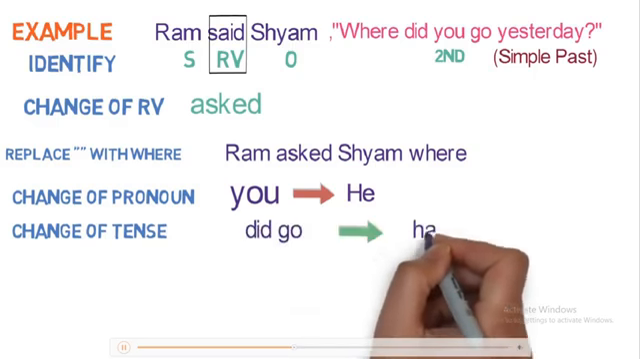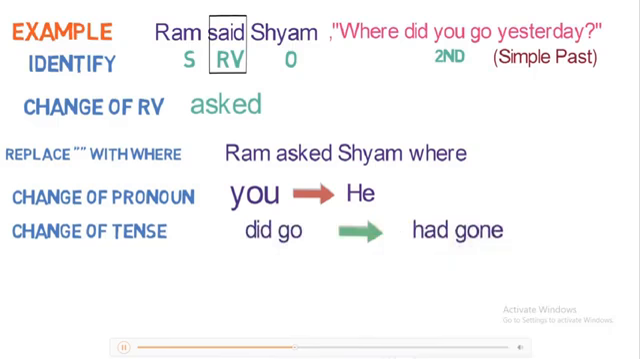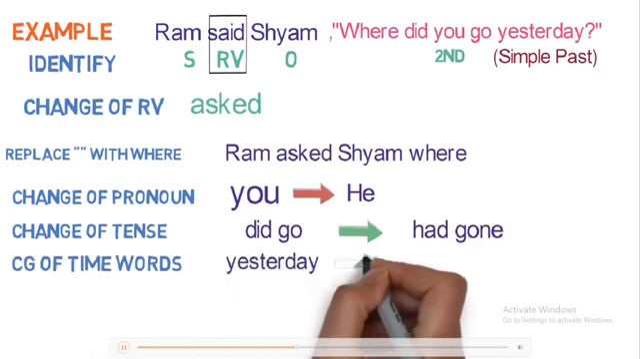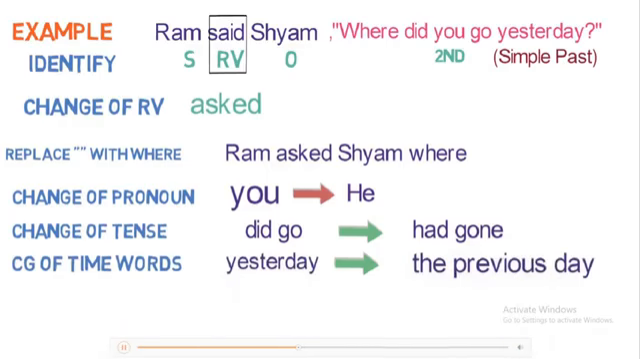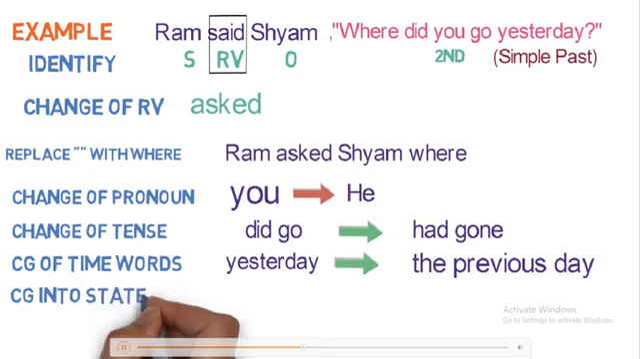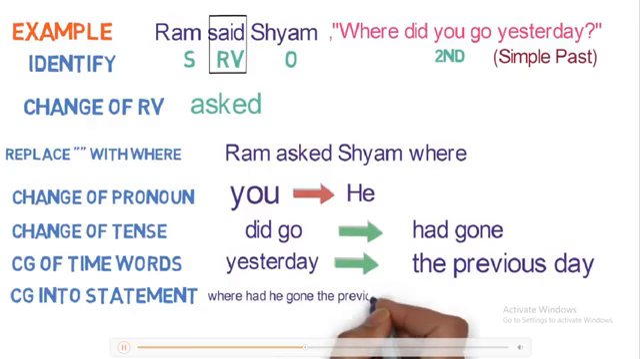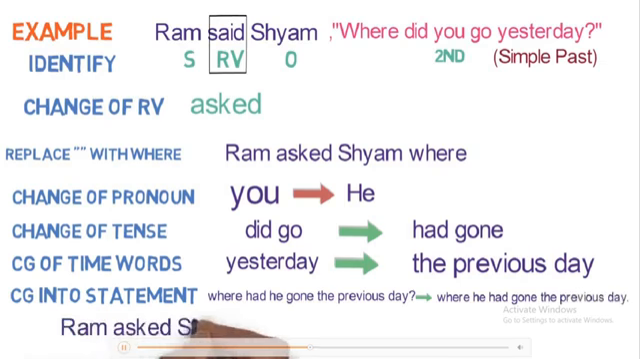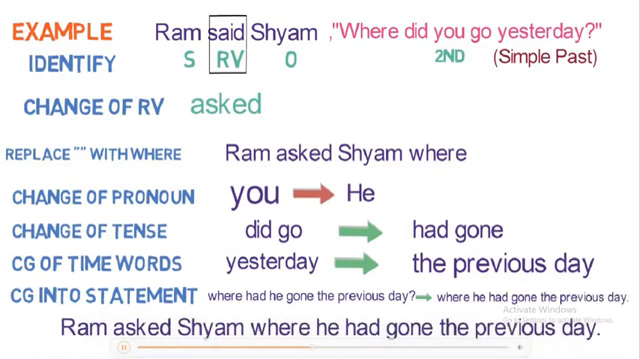Did go gets converted to had gone. Step 6 is the change of word denoting time. Here yesterday will be converted to the previous day. Now the last step is to convert a question into a statement. So after step 6 of the sentence, it becomes like this. Where had he gone the previous day? Converting it to a statement, it becomes where he had gone the previous day. The final converted sentence is Ram asked Shyam where he had gone the previous day.